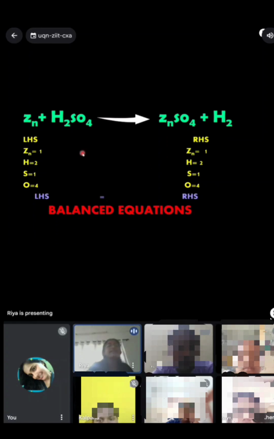Such equations, where there is no variation in the number of atoms on both sides, are called balanced equations. Now, writing of symbols.